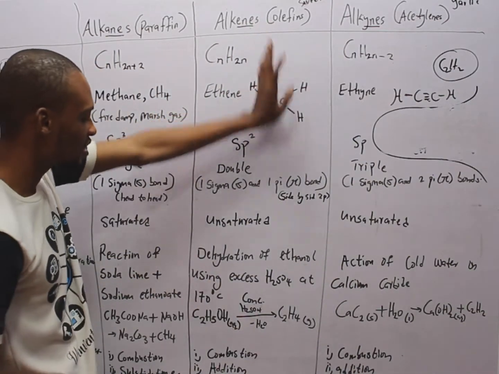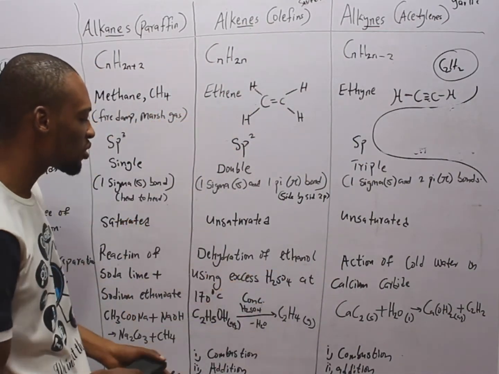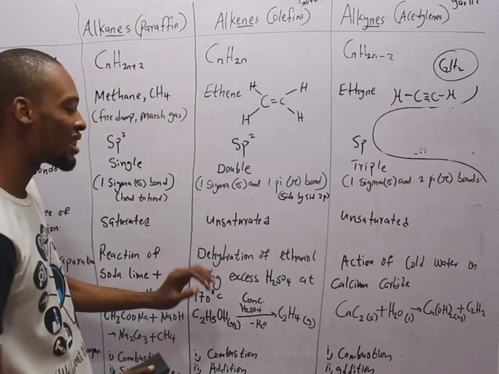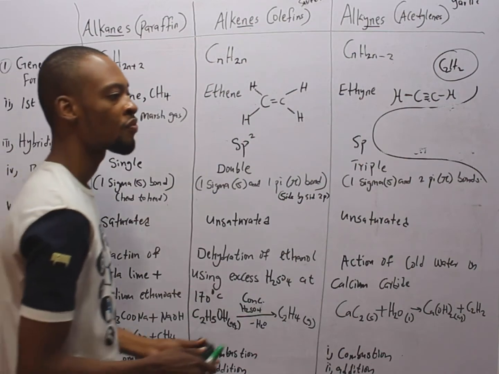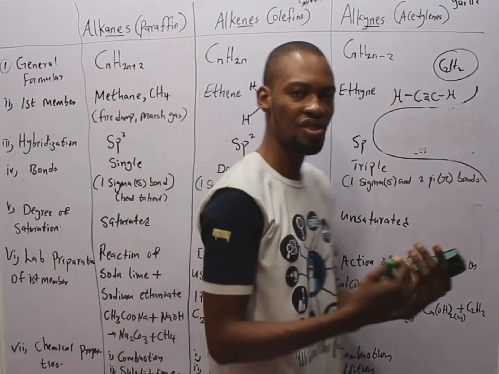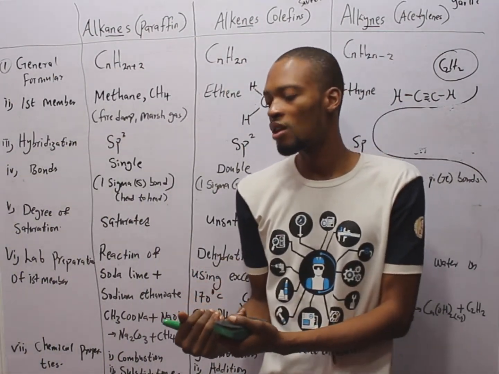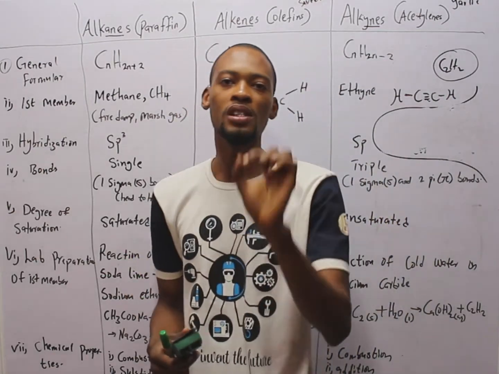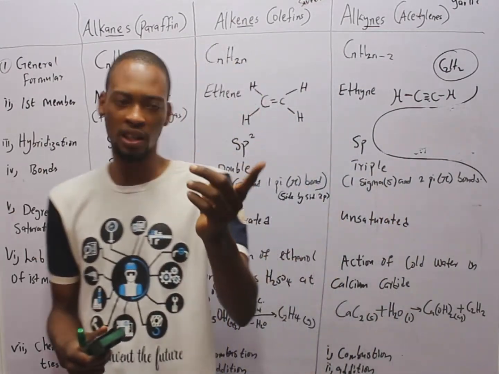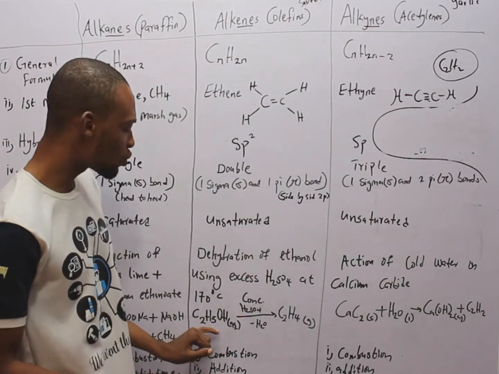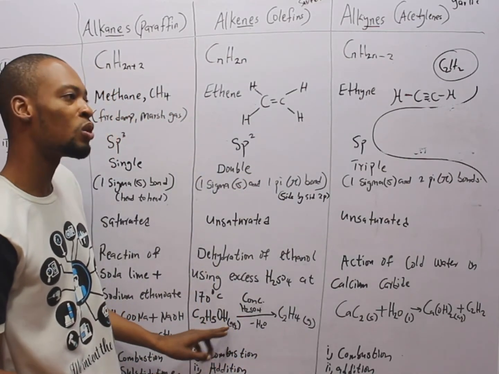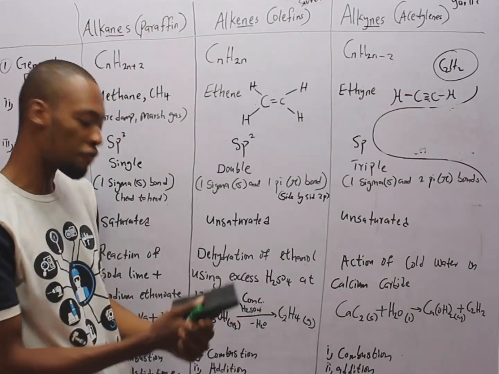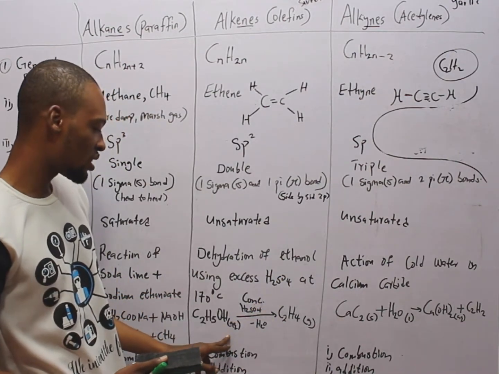To form alkenes, it is simply dehydration of ethanol using excess H2SO4 at 170 degrees. There is a big difference between drying and dehydration. Drying is the removal of water. Meanwhile, dehydration is the removal of elements that make up water. For example, C2H5OH doesn't contain water, there is no H2O. But when we dehydrate it, it has the elements of water, hydrogen and oxygen.